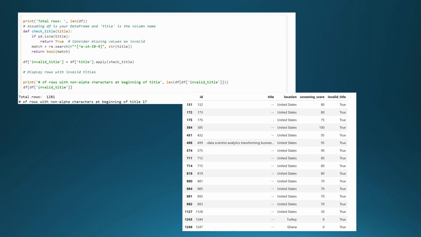Next, we'll create a function to check for invalid titles that do not contain any alphanumeric characters, and add a column to label the rows with invalid entries. There are 17 entries that are invalid, 1 entry with a dash before the title, and 16 entries that only contain a dash.